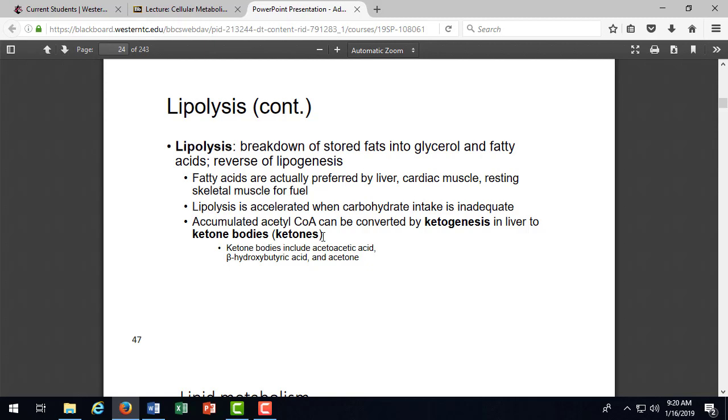Because some people enter ketosis with a little bit of carbohydrate in their diet, but mostly fats and proteins as their major energy source in food. Other people have to have almost no carbohydrates to get into ketosis. So everybody's a little different in when they enter this state of ketosis, where that's their primary source of energy, and they just have to test their urine to see if they're in it or not. But these ketone bodies are called acetoacetic acid, beta-hydroxybutyric acid, and acetone. Anybody know any one of those?